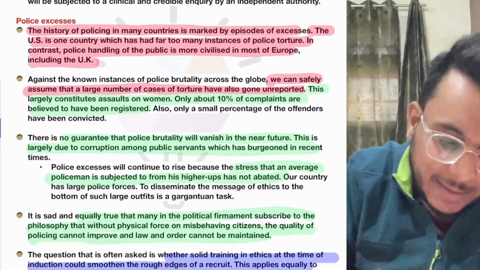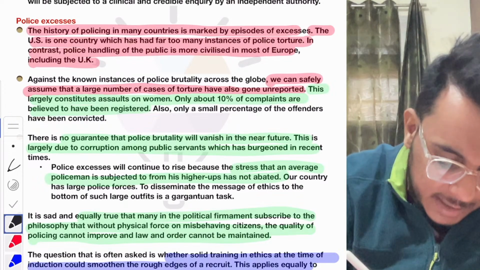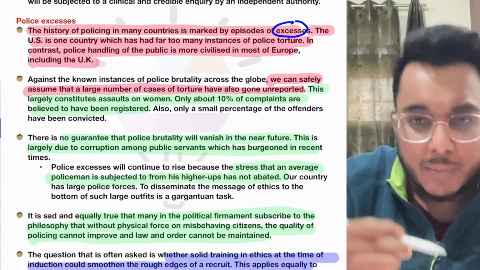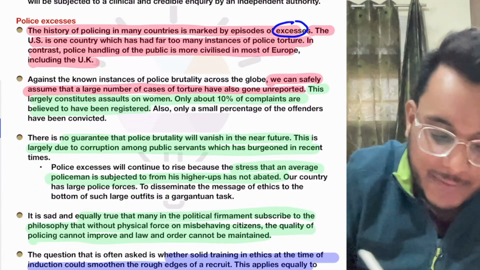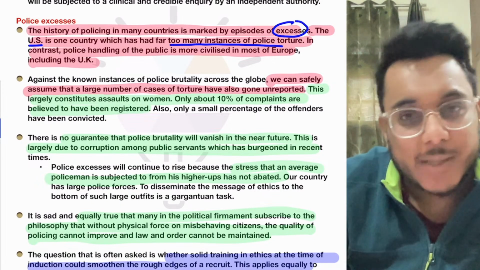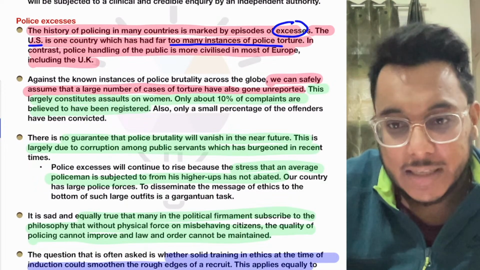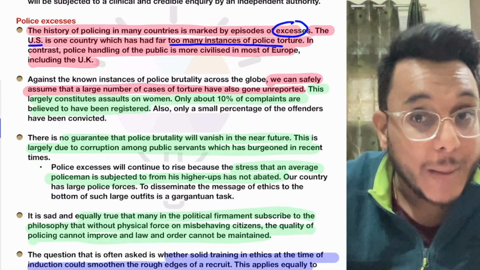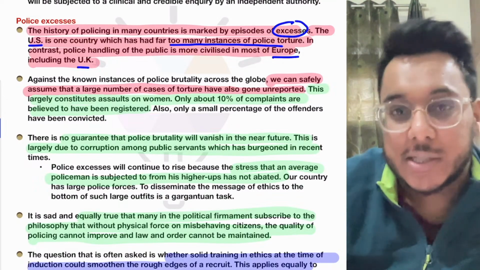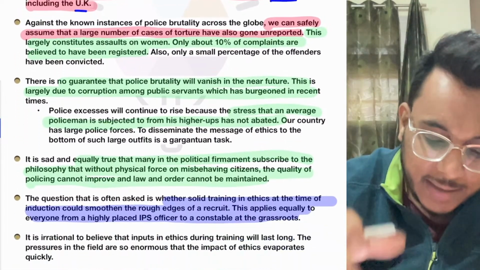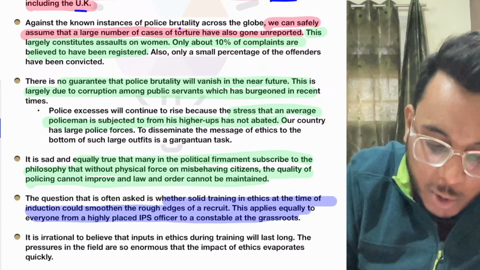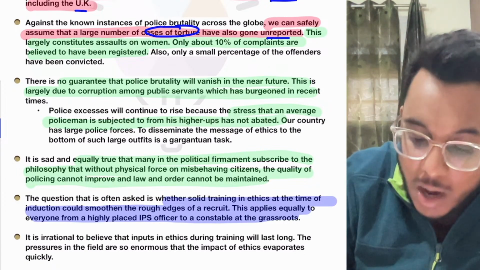Now the article is saying that the history of policing is marked with episodes of excess. They don't deal with people nicely. The USA happens to be one country which has many instances of police torture. Recently the Floyd case happened in the US, where the Black Lives Matter campaign got started. However, policing in Europe and the UK is more civilized. In India also, we find that often the policing is not that good. Many times there is brutality. There are a lot of cases of torture, and these cases go unreported.